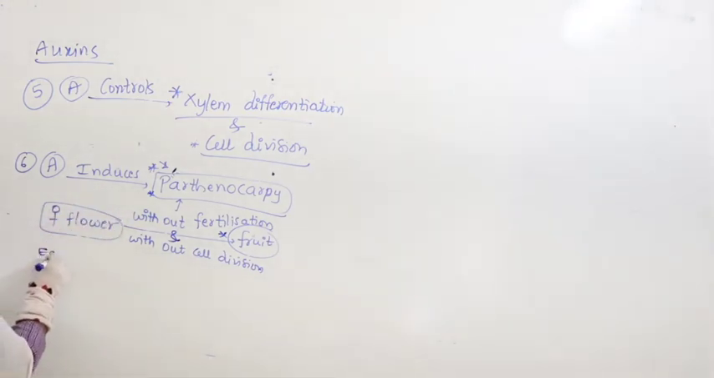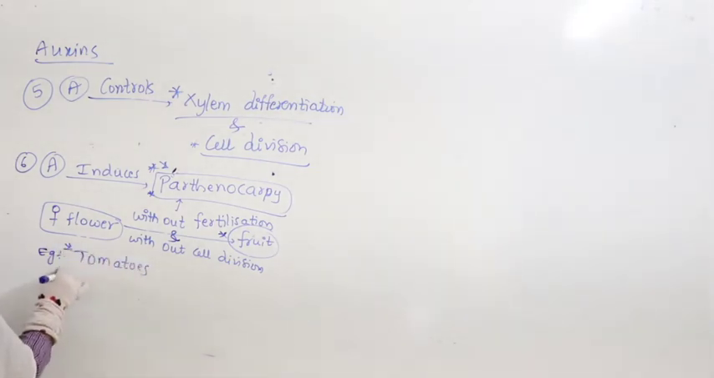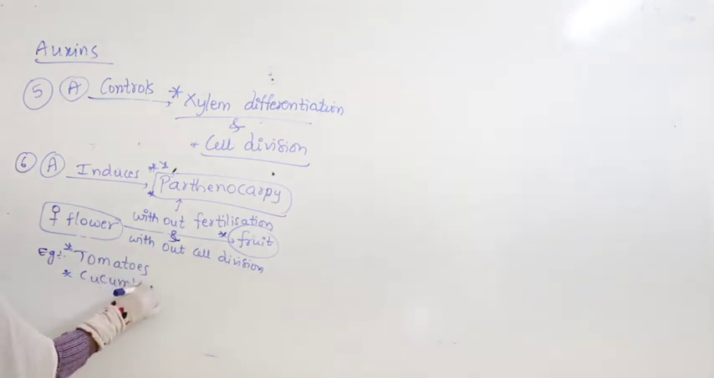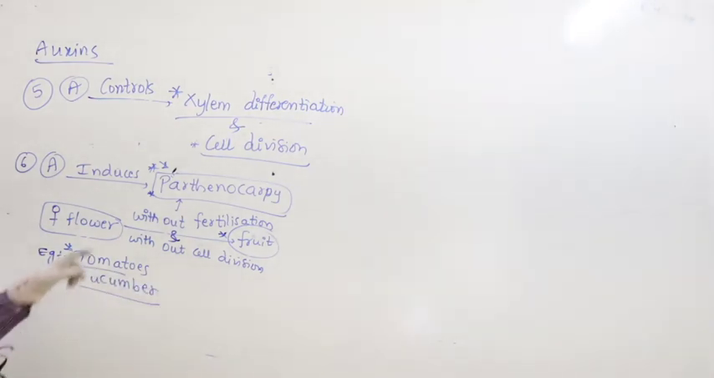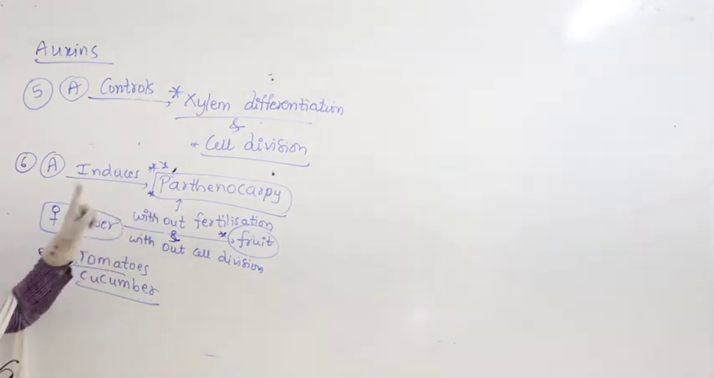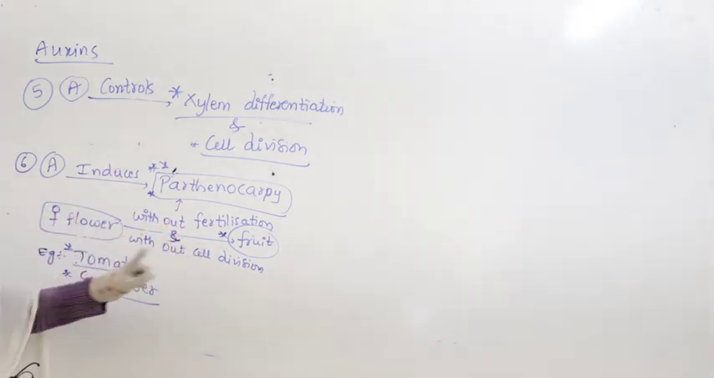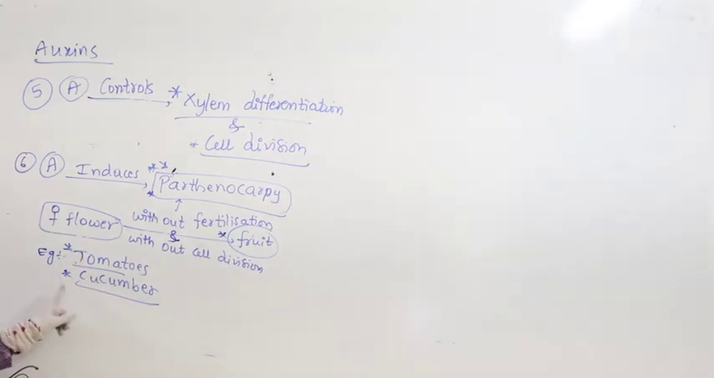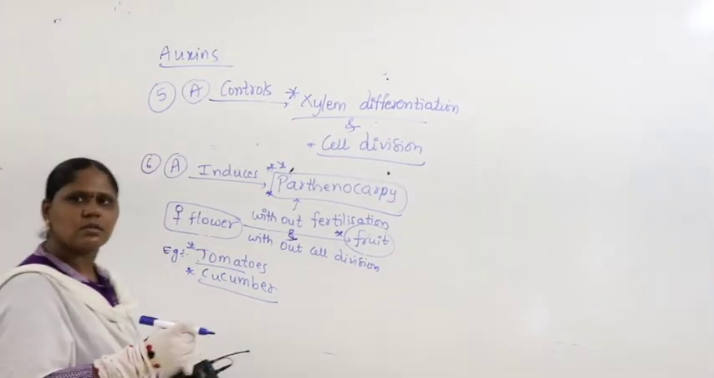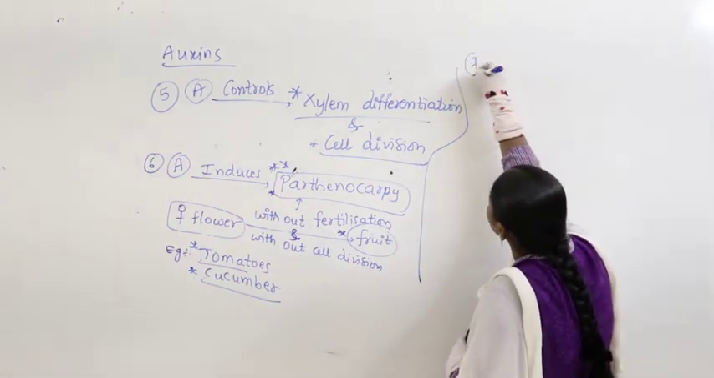You can take the example of tomatoes, and along with that even cucumber. So all this comes under parthenocarpy. So we say auxins induce parthenocarpy. What is parthenocarpy? You all have studied in first year. A female flower without fertilization and without cell division directly develops into fruit. So you can take the example of tomatoes and cucumber.